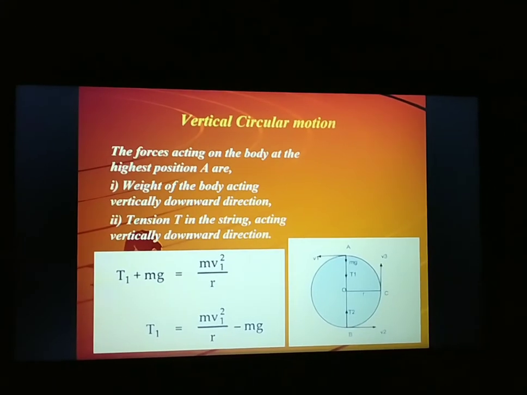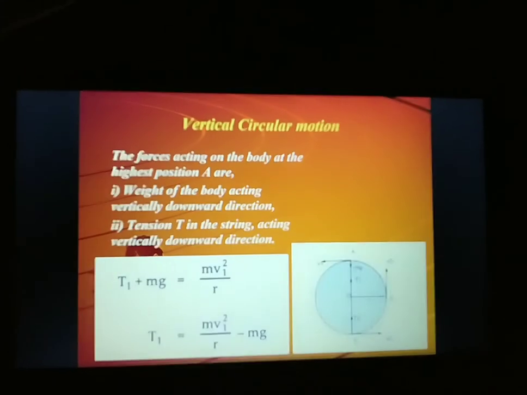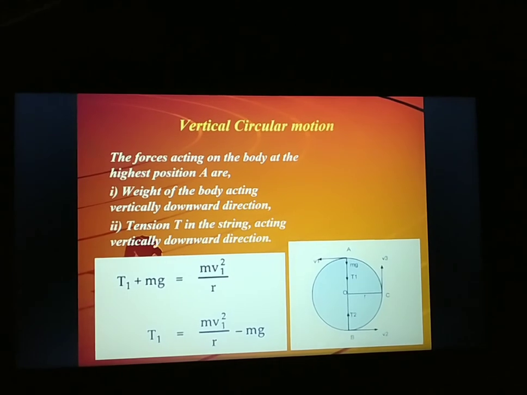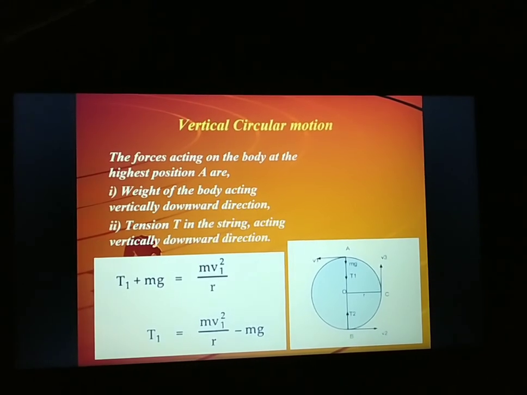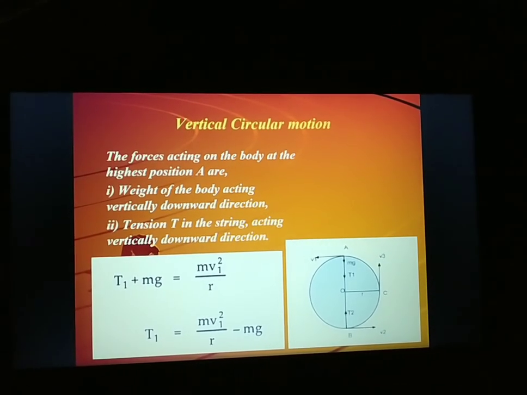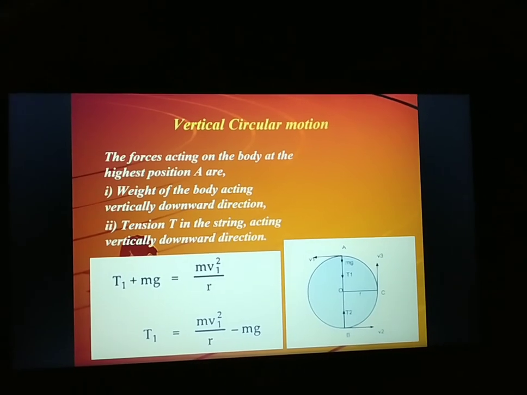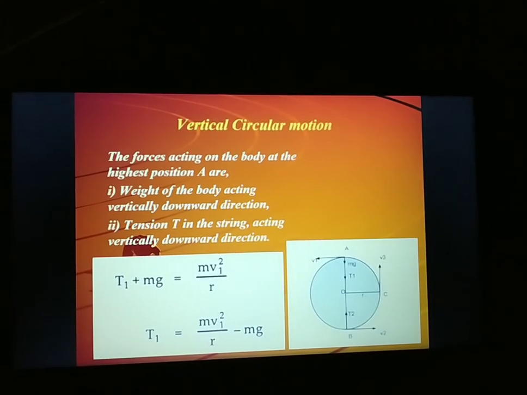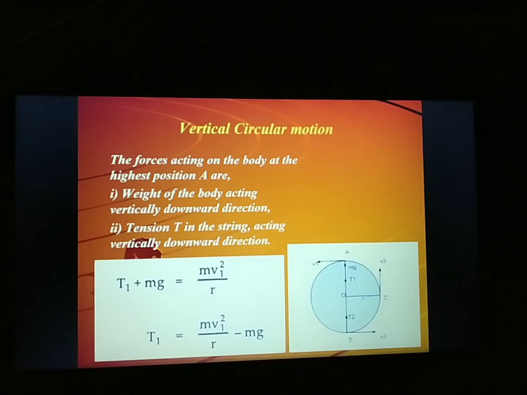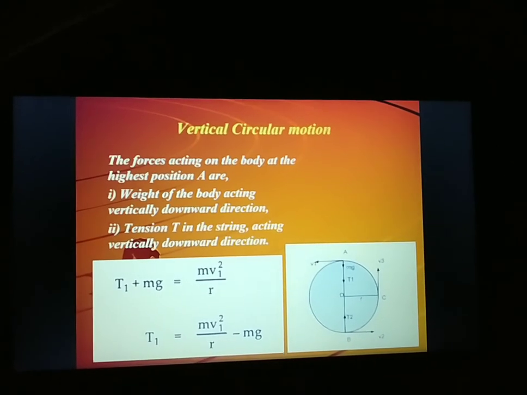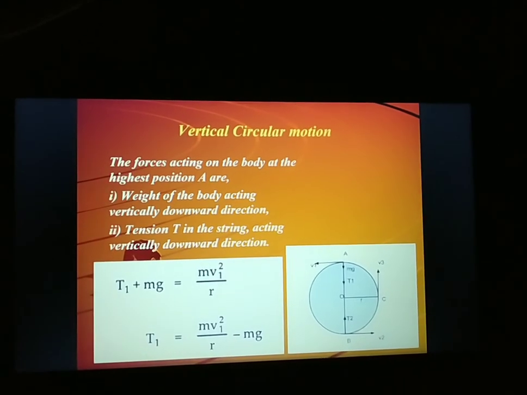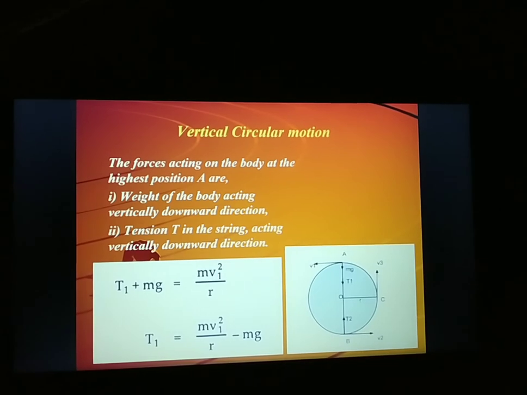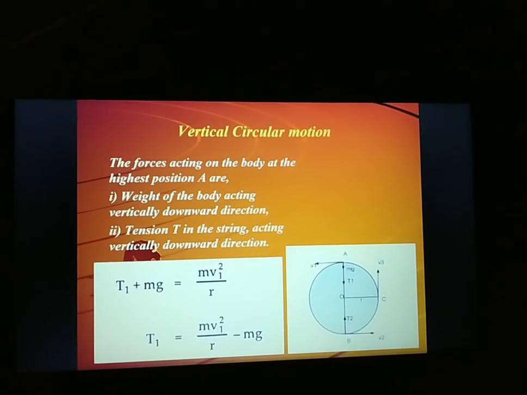If you are writing the equation for point A at the top position of the vertical circle, we can write T1 plus mg equal to mv1 square upon r, where v1 is the velocity at point A. So the T1 expression you can write as mv1 square upon r minus mg.